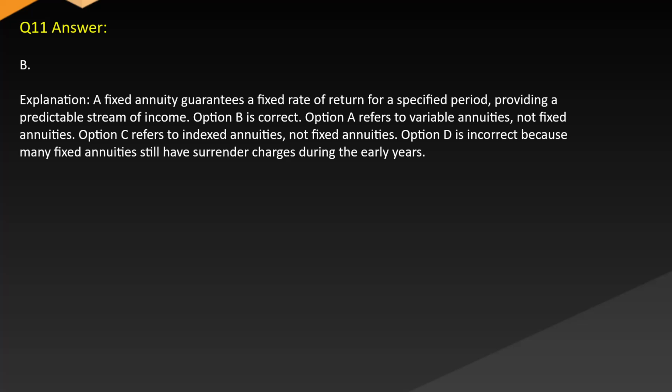Answer: B. Explanation: A fixed annuity guarantees a fixed rate of return for a specified period, providing a predictable stream of income. Option B is correct. Option A refers to variable annuities, not fixed annuities. Option C refers to indexed annuities, not fixed annuities. Option D is incorrect because many fixed annuities still have surrender charges during the early years.